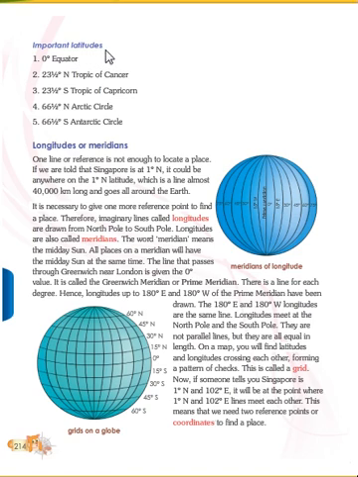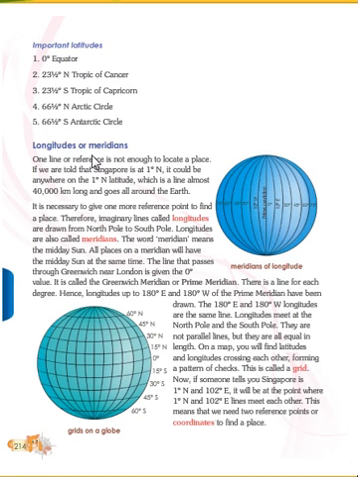So, important latitudes. The 0 indicates the equator, 23 and a half north is the Tropic of Cancer, 23 and a half south is the Tropic of Capricorn, 66 and a half north is the Arctic Circle, 66 and a half south is the Antarctic Circle, right? These are the important latitudes of the Earth.